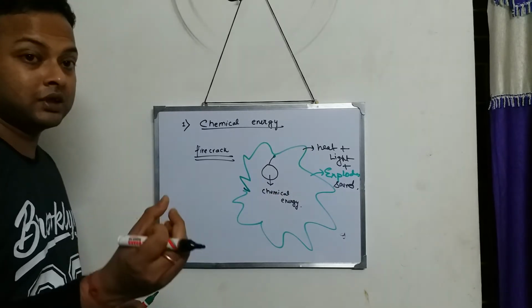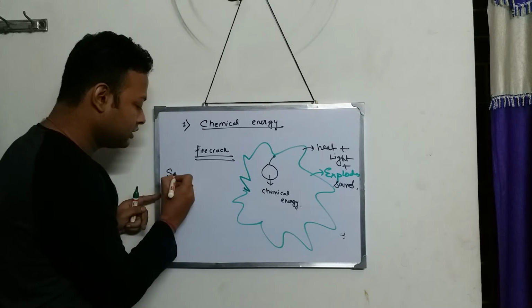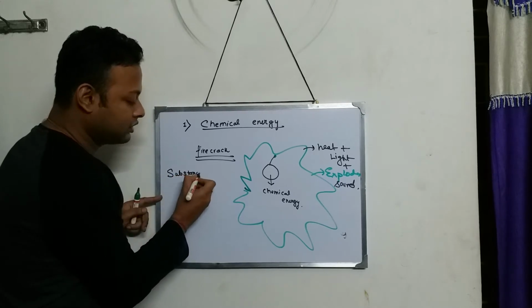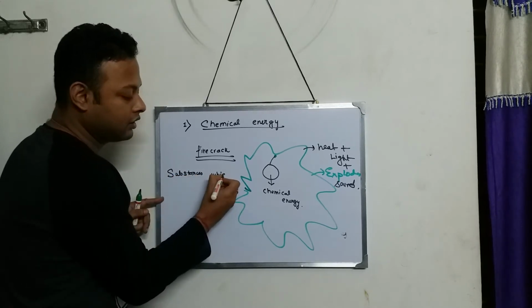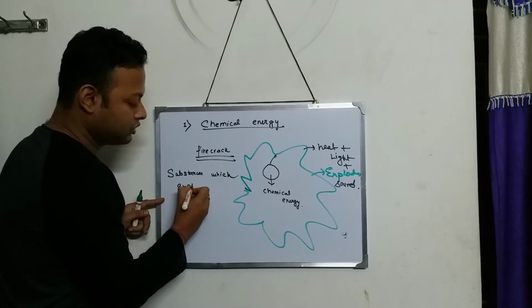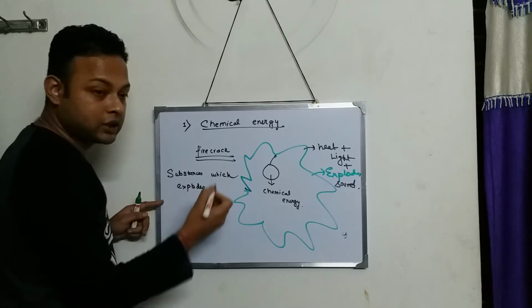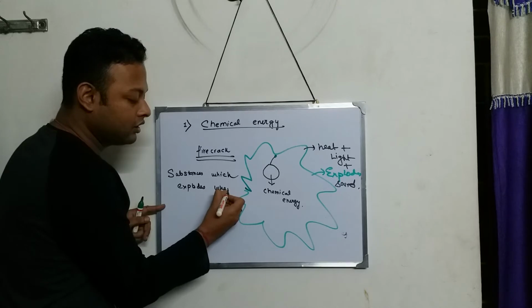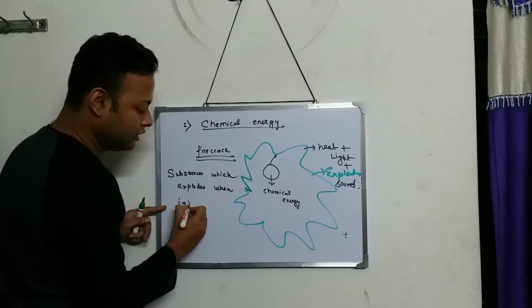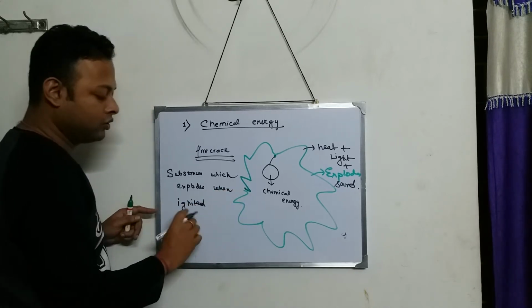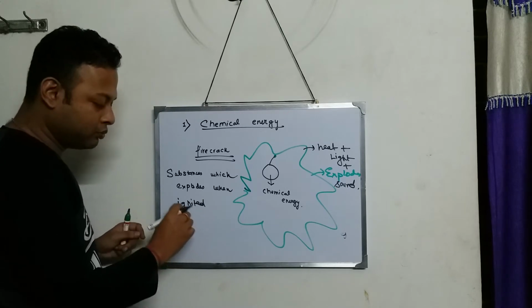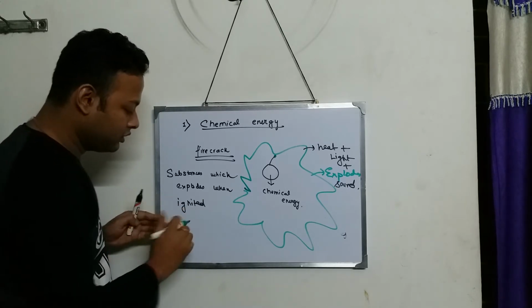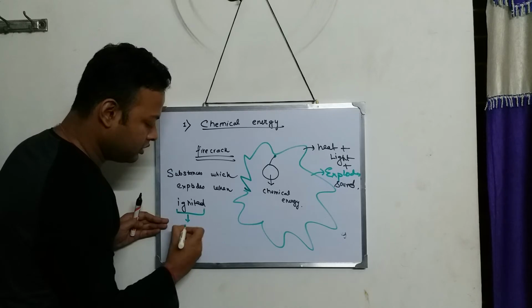So those substances which explode when ignited. Do you know the meaning of the word ignited? Ignited means putting fire. Ignited means what? Fire.